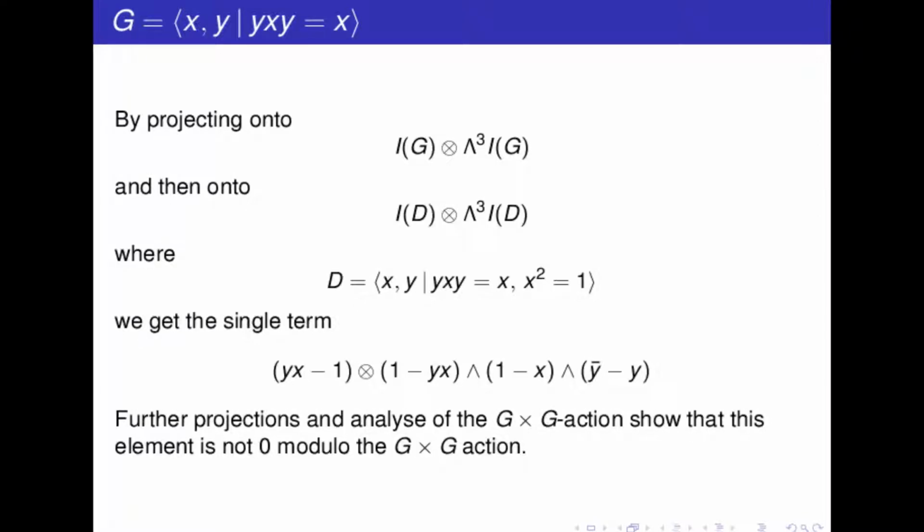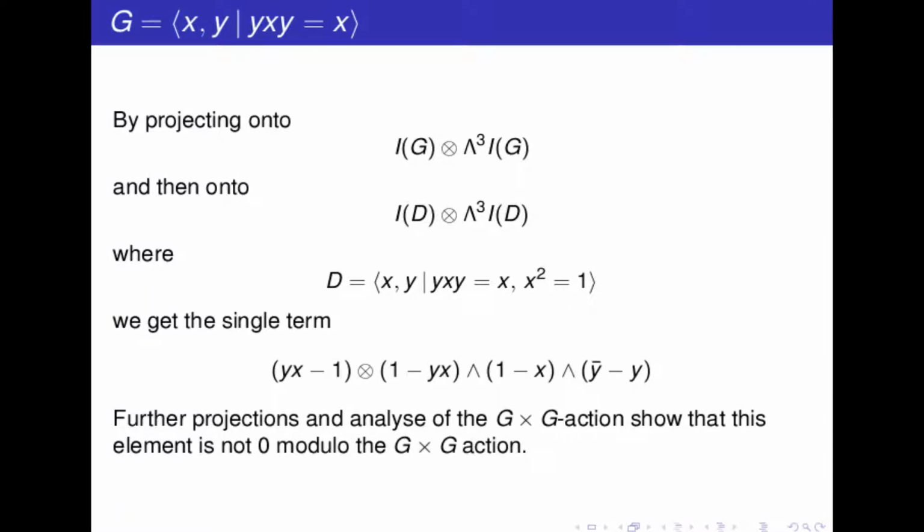And it was possible to go further, using also the idea to reduce the group in order to have something smaller. Here we reduce to this group, with this relation, so this is an infinite dihedral group. And doing that, we got just this single term, which looks to not be 0.